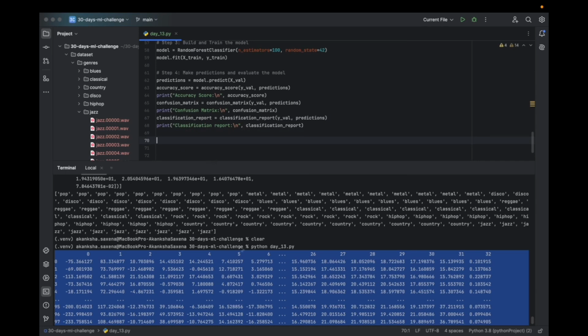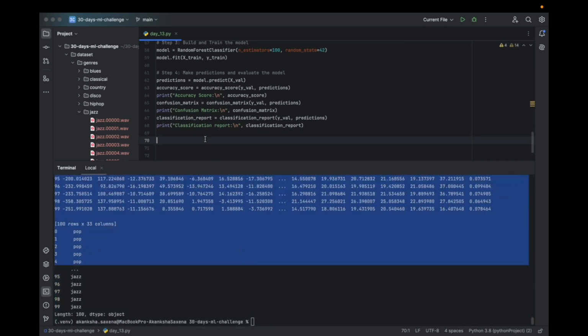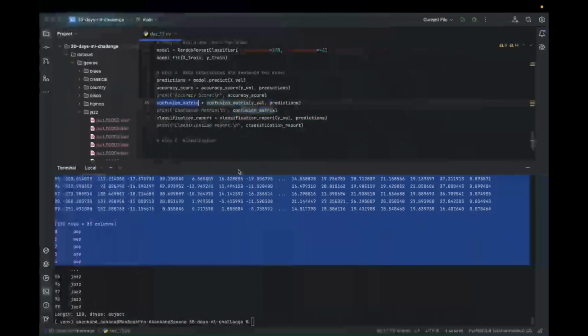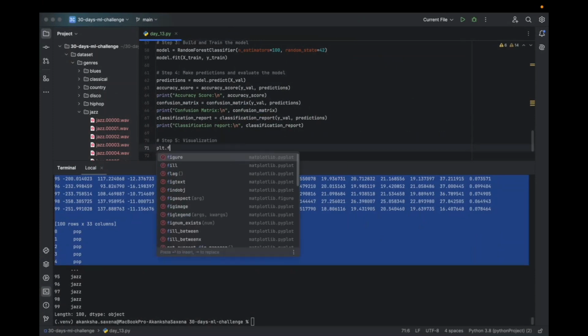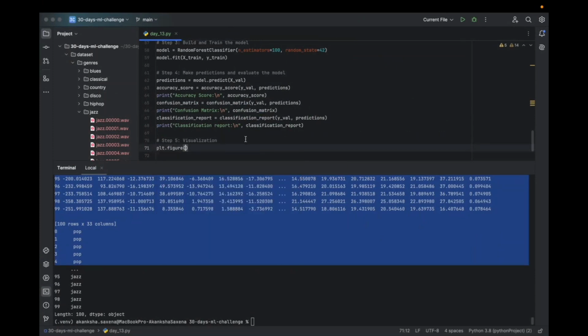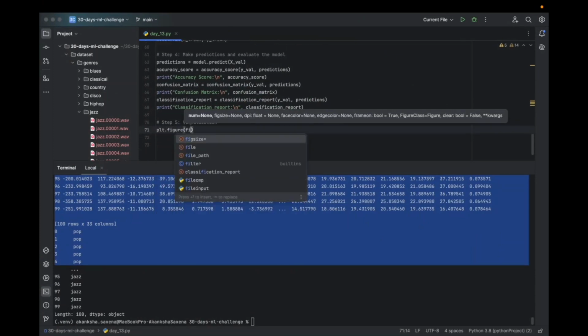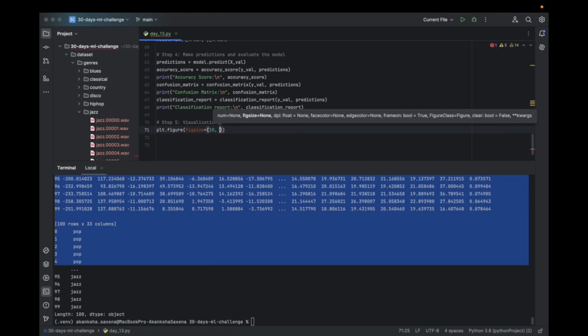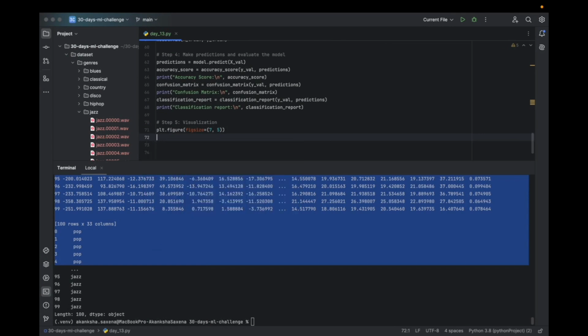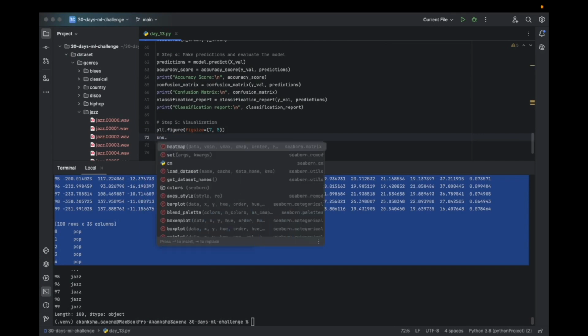So let's run it. Let's write the step number 5 also, which is visualization. So now we are going to visualize this confusion matrix. So we will draw a figure using matplotlib library, and the size of the figure is going to be, sorry, 7 by 5. Then the SNS, which is Seaborn, we are going to use that.